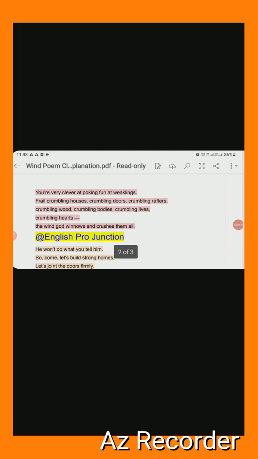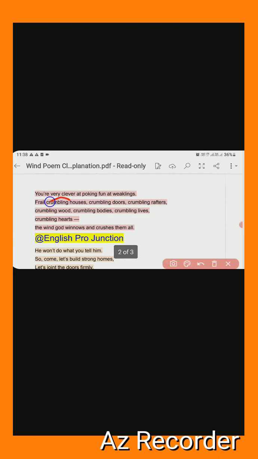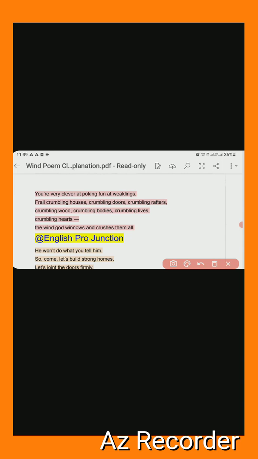So you are very clever at looking at frail crumbling houses. Here if you see, 'crumbling' is repeated again and again. How many times? Total 7 times. Seven times 'crumbling' is repeated. It means it wants to emphasize that word again and again.